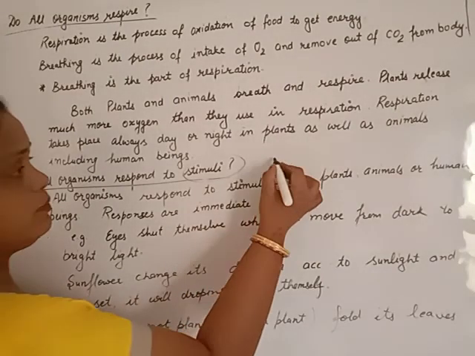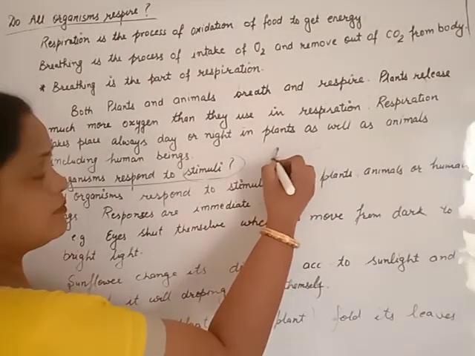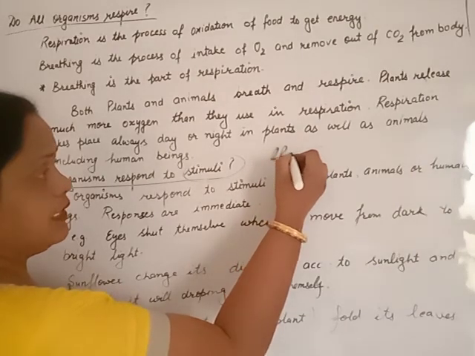Better, the leaves of the touch-me-not plant are like this.